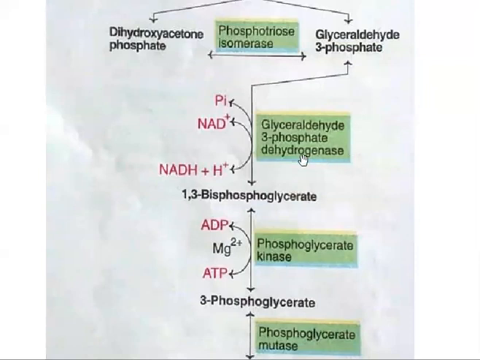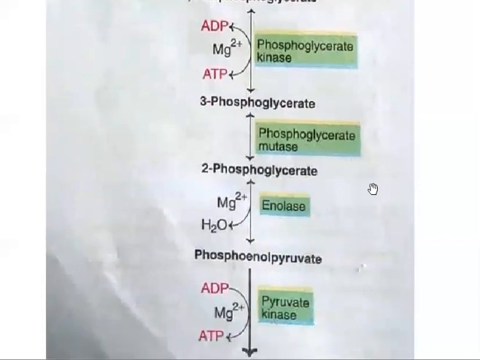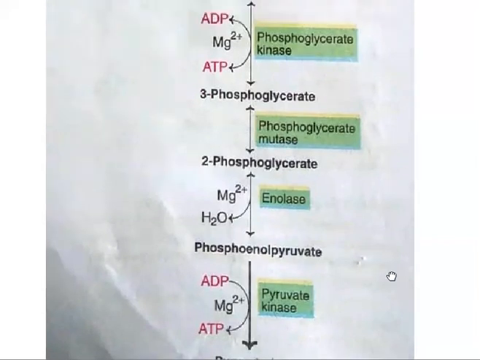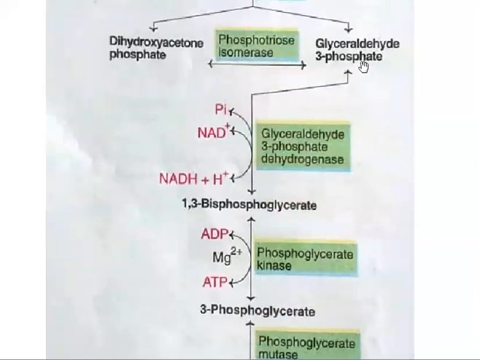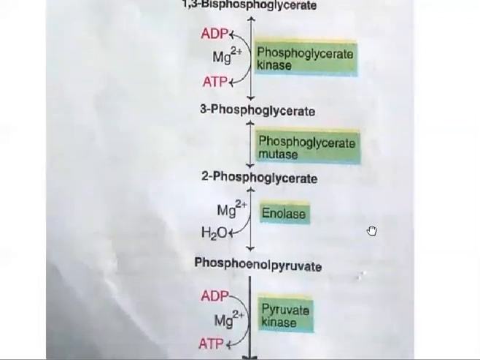Here in the dehydrogenation reaction, NADH2 is released, which will get oxidized further and form three ATP molecules from each NADH2. And here also one ATP is released. So this is also called substrate level phosphorylation, so we have already learned about it. And here also we get ATP molecules. So finally, from the three carbon compound, we can get five ATP molecules, three from NADH and two from substrate level phosphorylation.